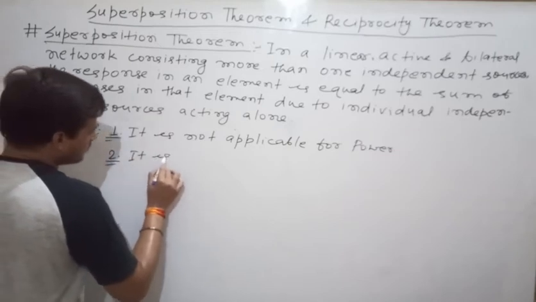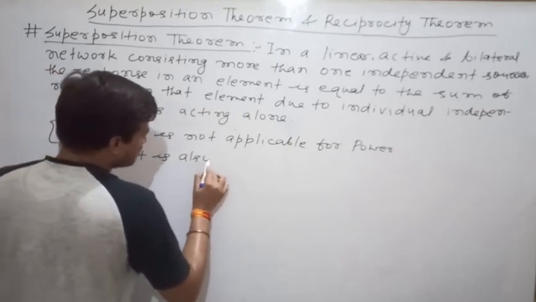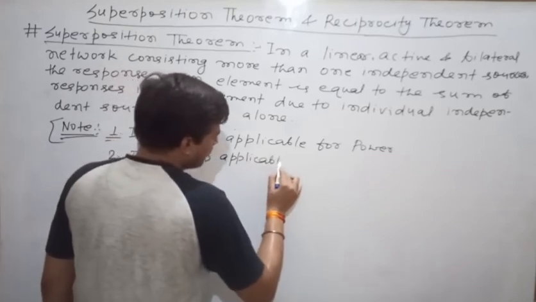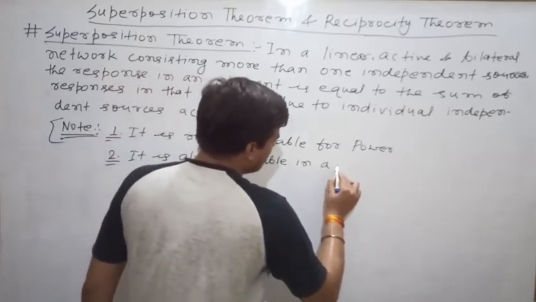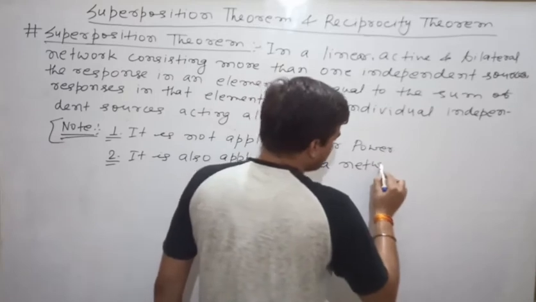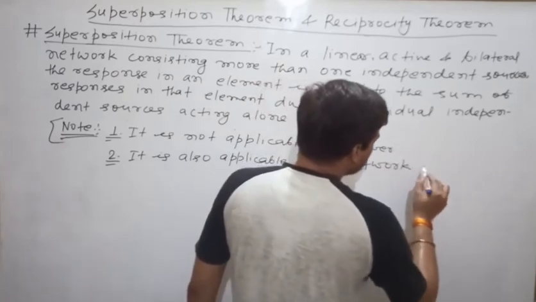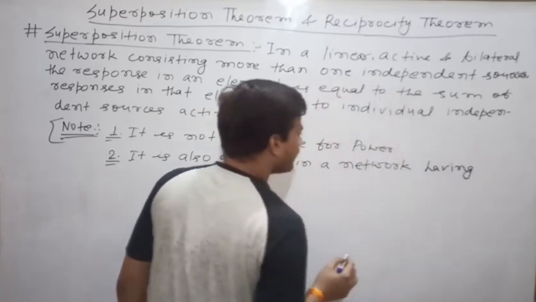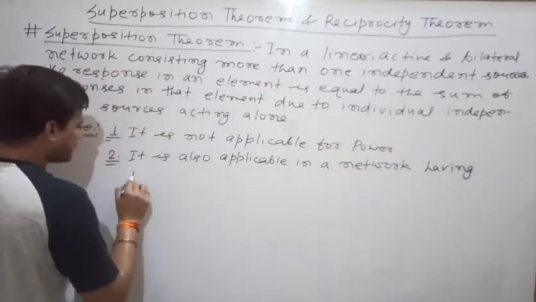Second, it is also applicable in a network having initial conditions.